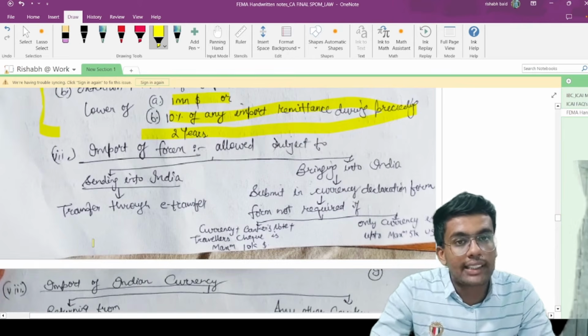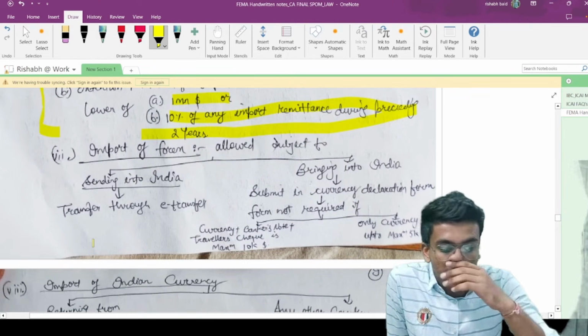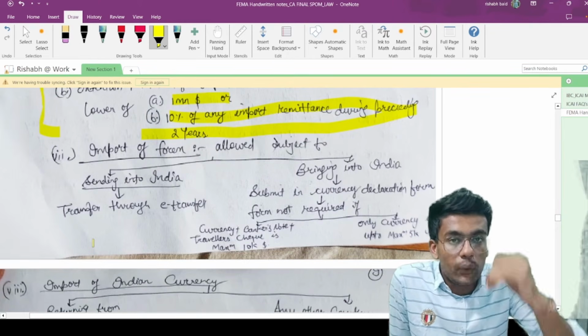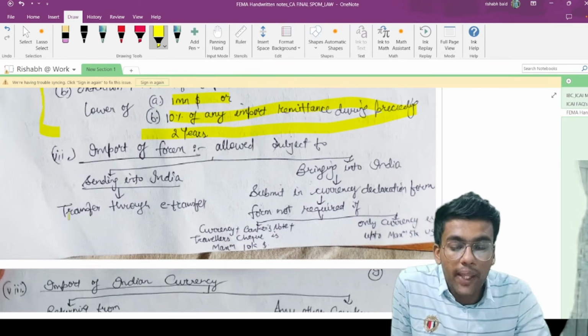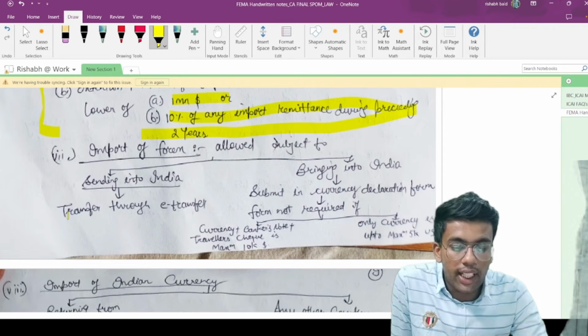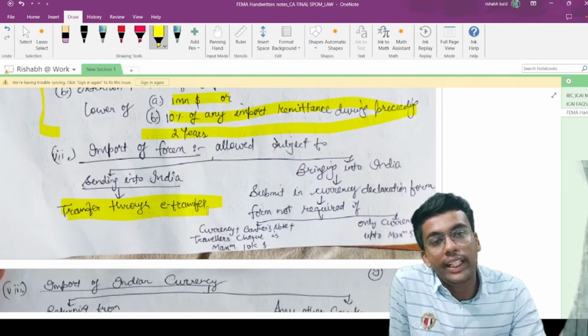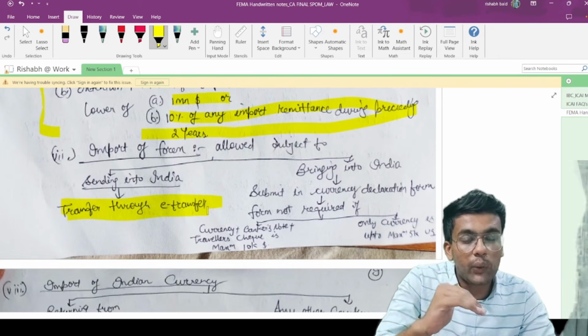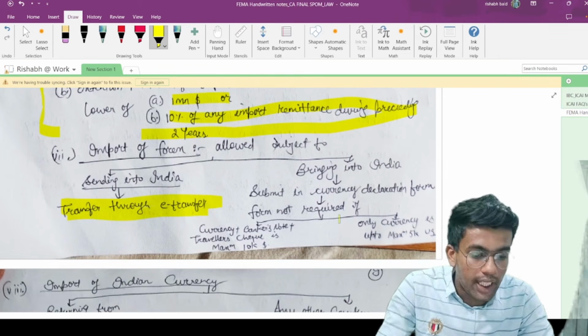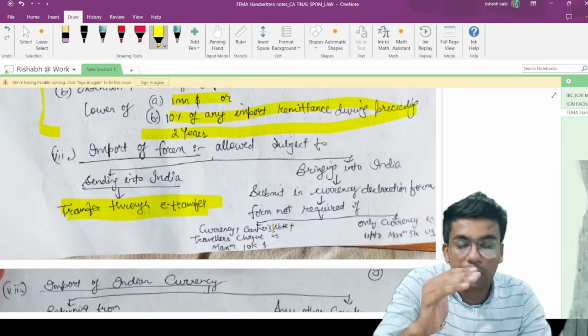Now, import of forex. If you are sitting outside India and sending the forex money into India, then any amount can be sent into India, and it should be made through e-transfer only, electronically. But if you are coming to India and bringing the foreign currency into India, then there is a cap.